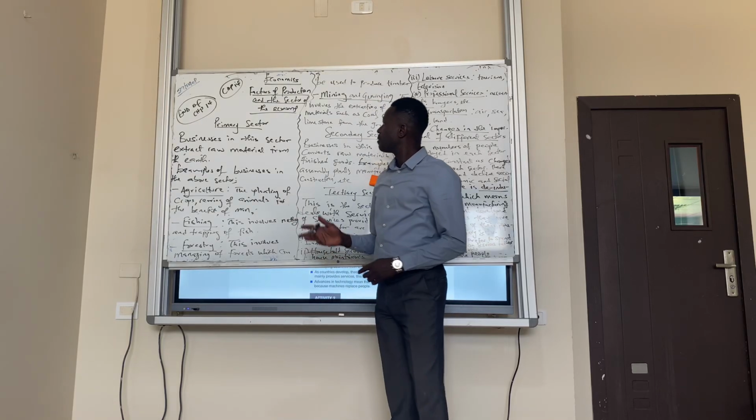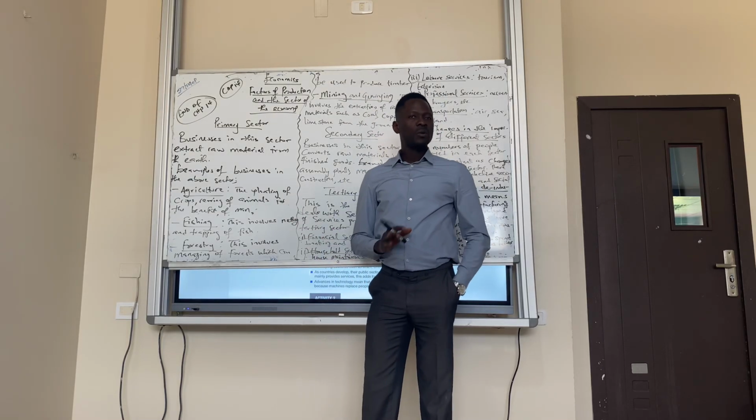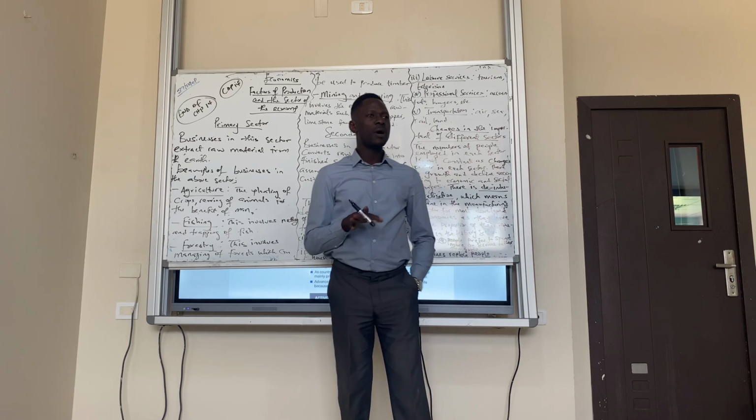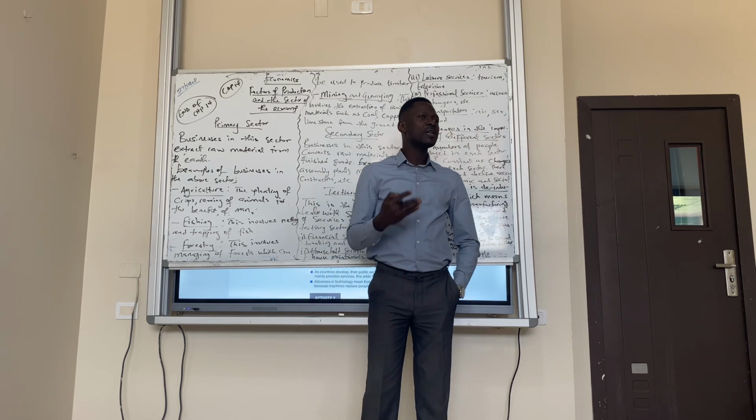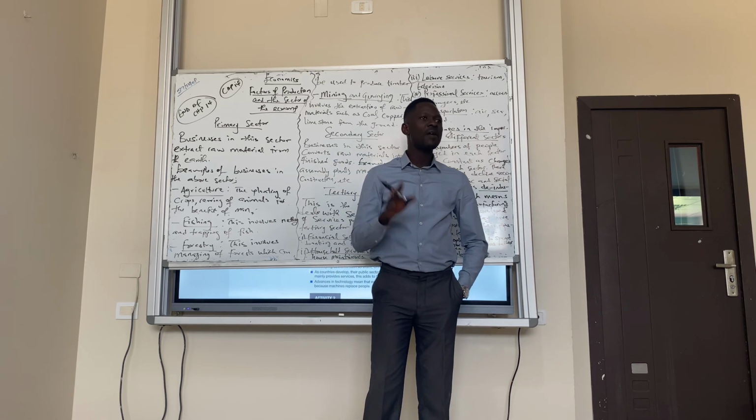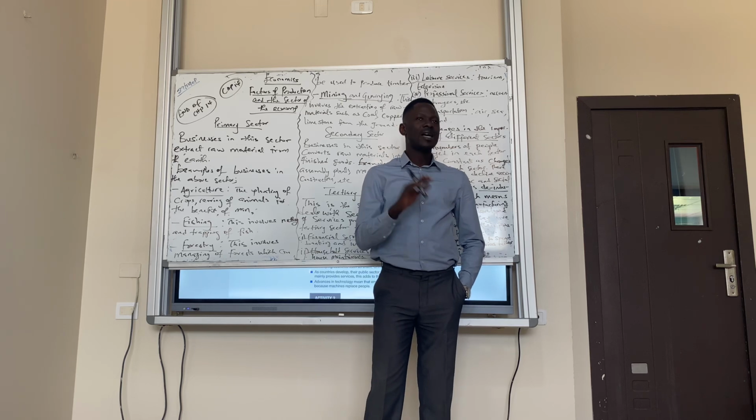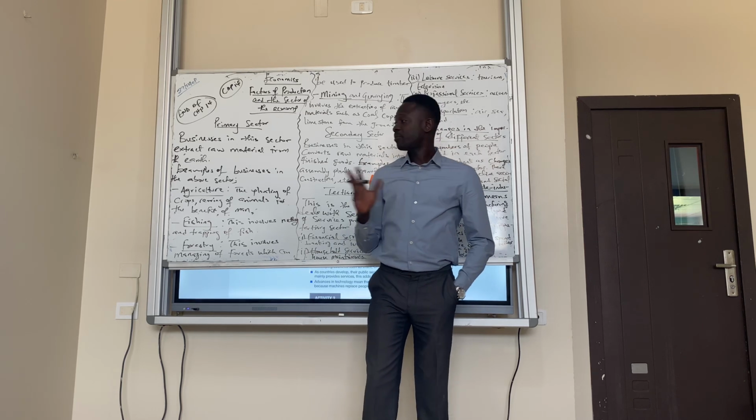We're rounding up factors of production and the sector of the economy. When talking about sector of the economy, we're simply talking about how goods and services are produced in the given economy. So we have the primary sector, the secondary sector, and the tertiary sector. So we're going to start with the primary sector.